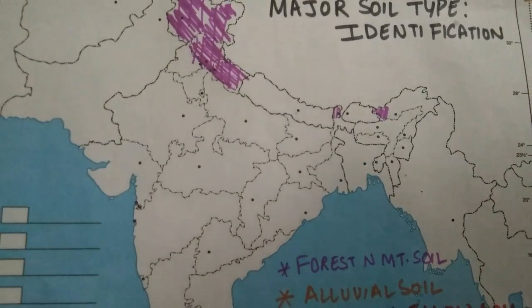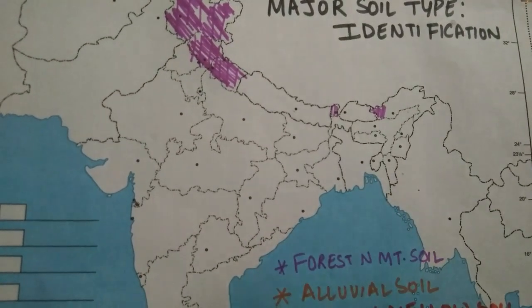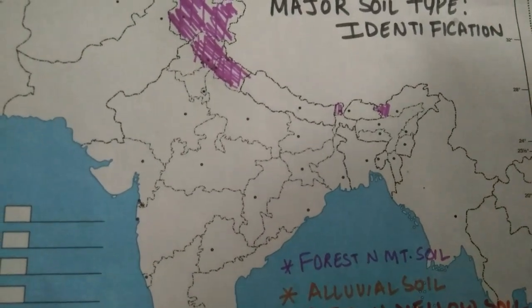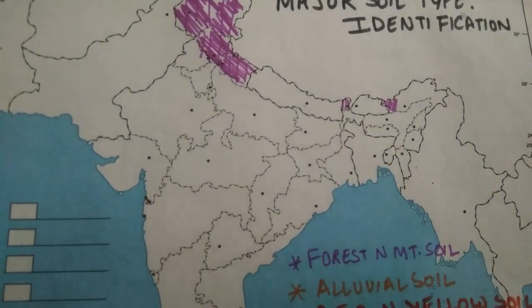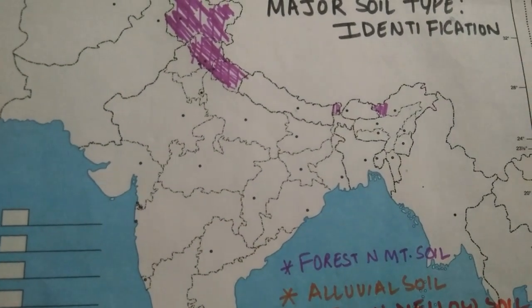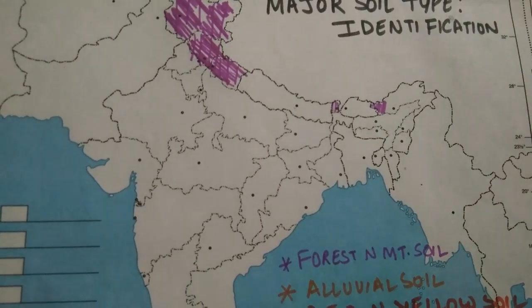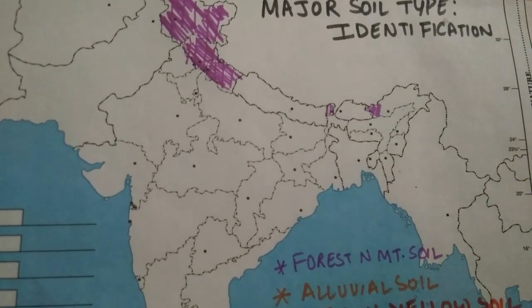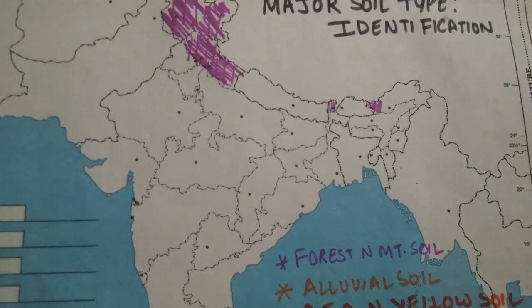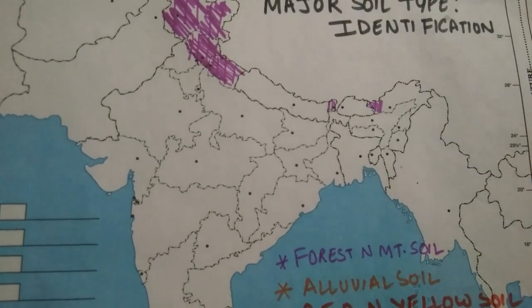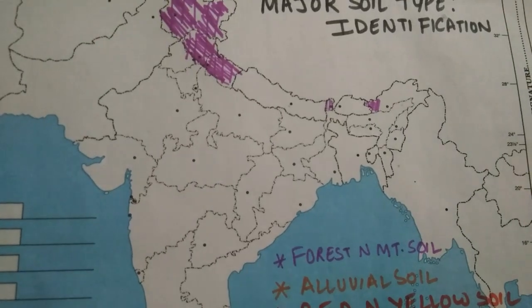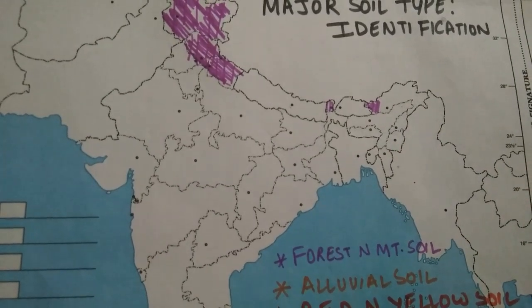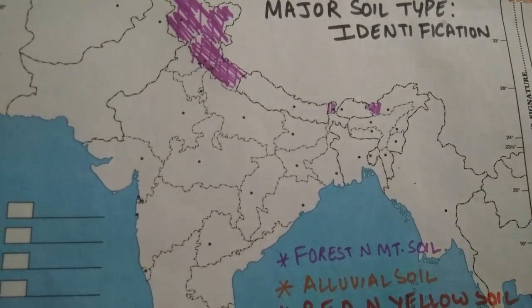Now talking about the second type of soil, which is the alluvial soil. When we were doing the theory part in the chapter, we studied that alluvial soil is the most widely spread and very important soil. Along with that, it is very fertile. So where will the fertile soil be? Because of the depositional work of the rivers. Rivers come down from the mountains and bring along a lot of sediments with them, making the soil very fertile.